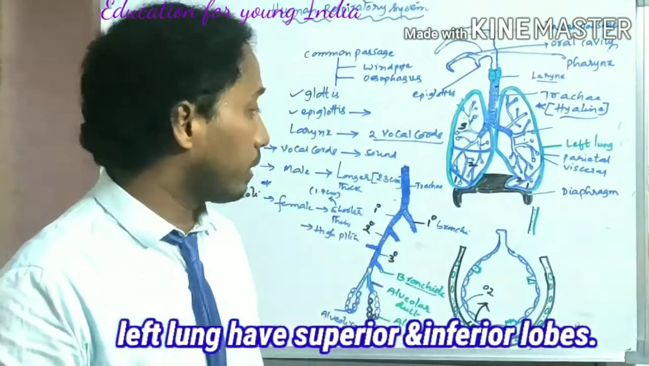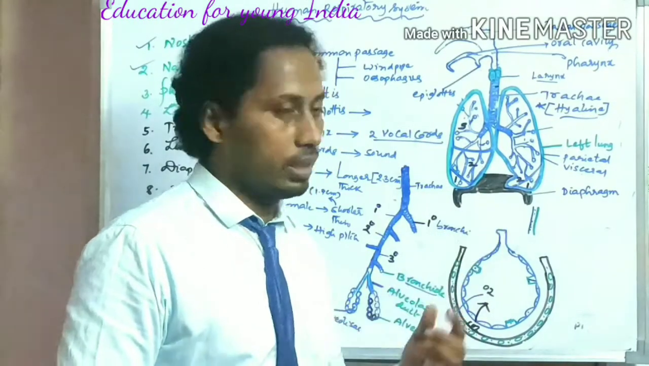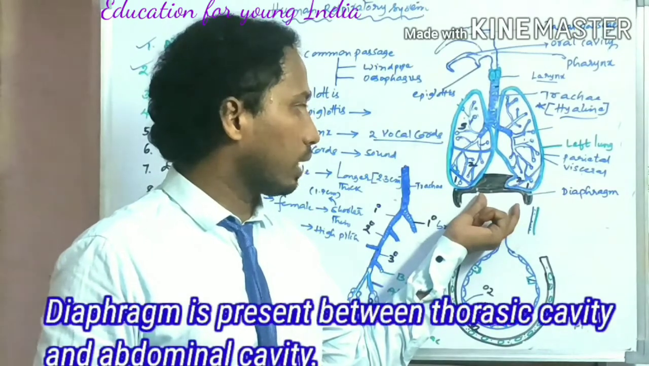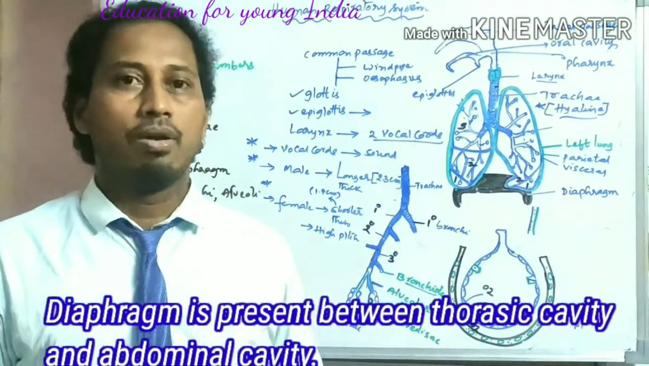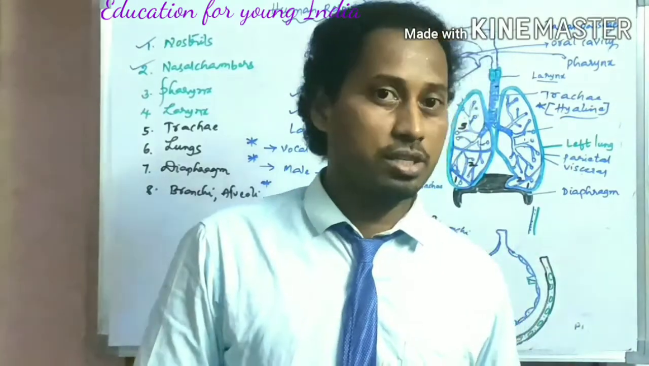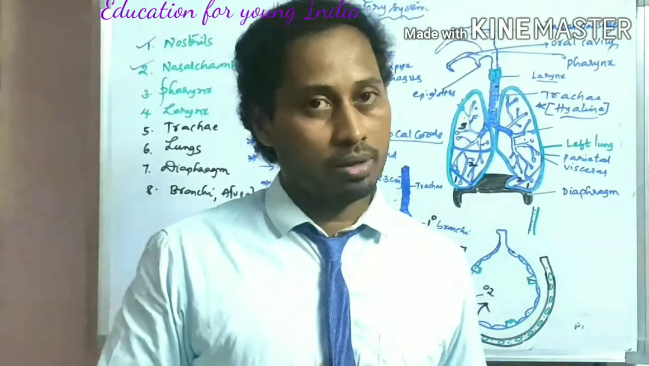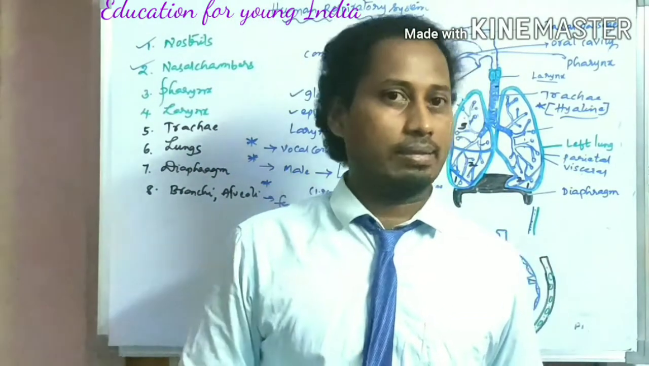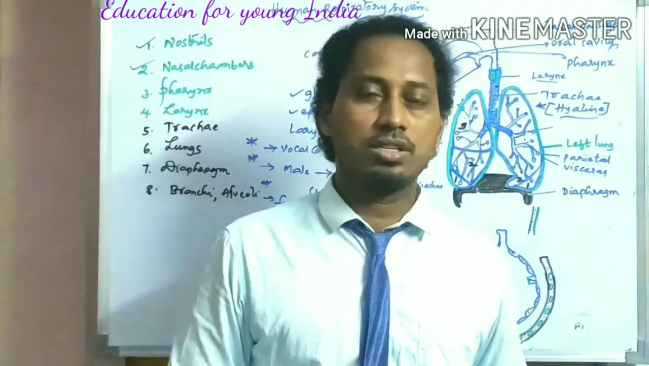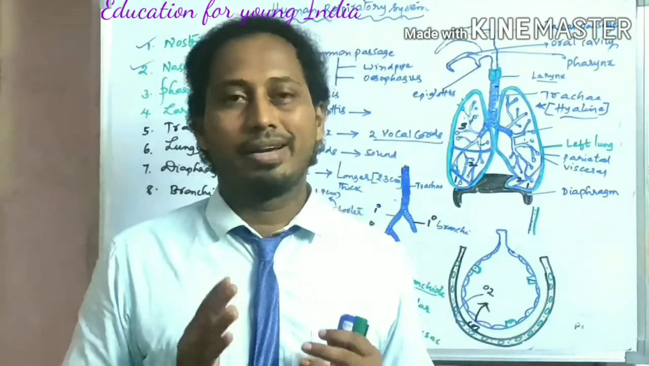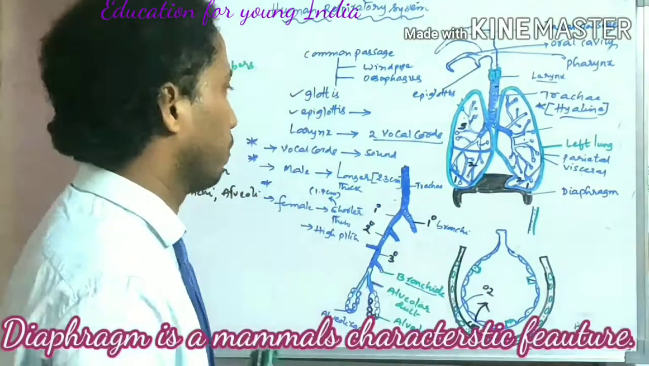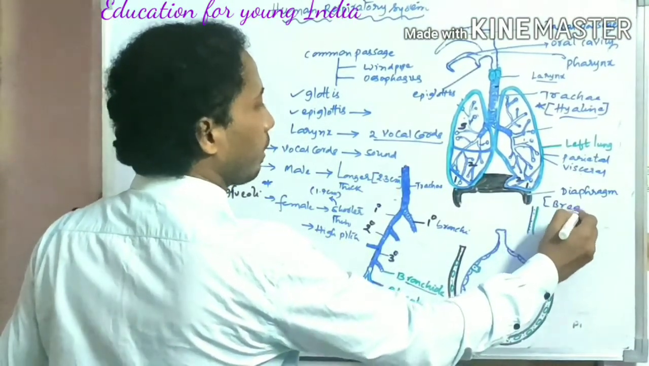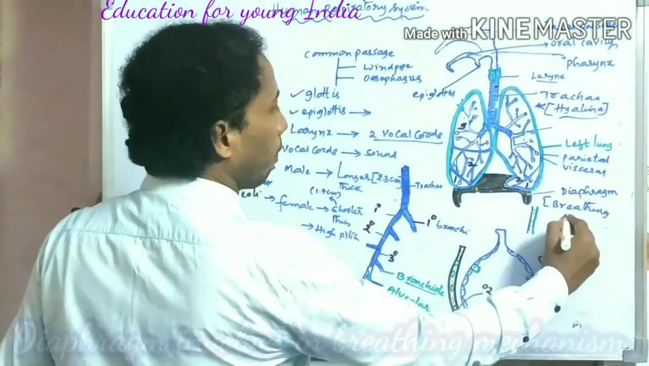Now, after that, the diaphragm. The diaphragm is present below the thoracic cavity. The diaphragm is a muscular structure, and its importance is a lot in mammals because the diaphragm is a special characteristic feature of mammals. It is present in mammals. It is involved in the breathing mechanism. What is the role of the diaphragm? It is involved in the breathing mechanism.